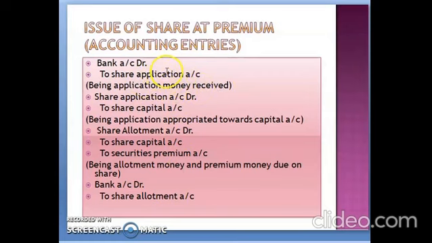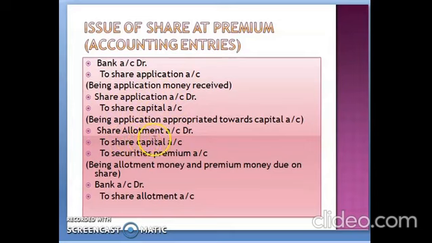So we have passed the journal entry that bank account debit to share application account. After that you have share application account debit to share capital account. This entry we have passed to being all the applications are appropriated towards the capital account. That means this application money which we are demanding from the public is converted into share capital. So we have to pass the second entry compulsorily, that is share application account debit to share capital.